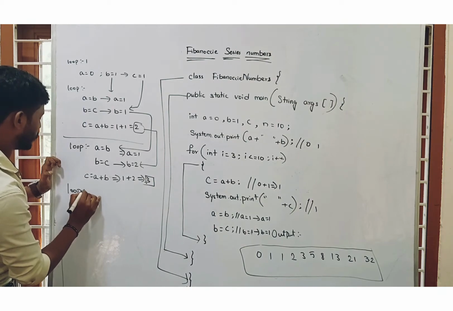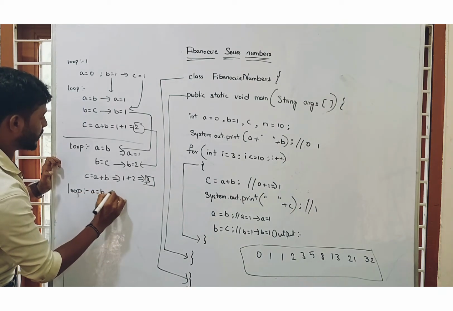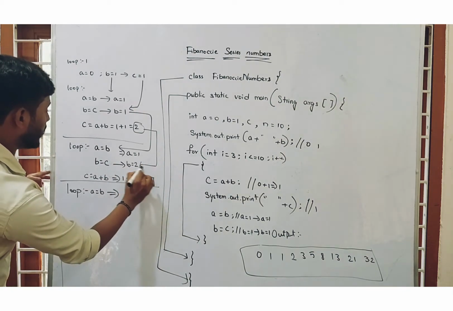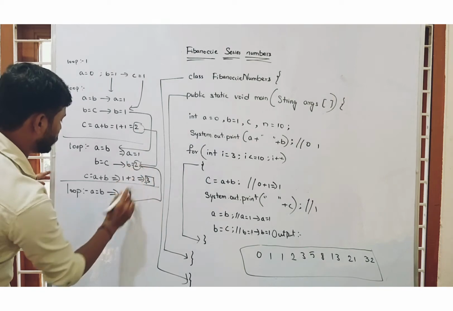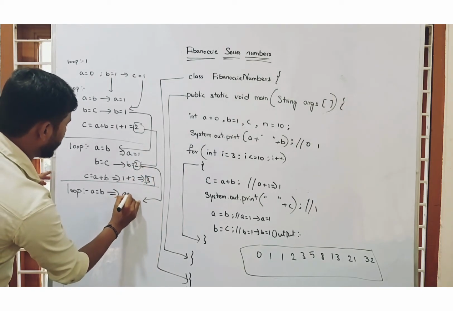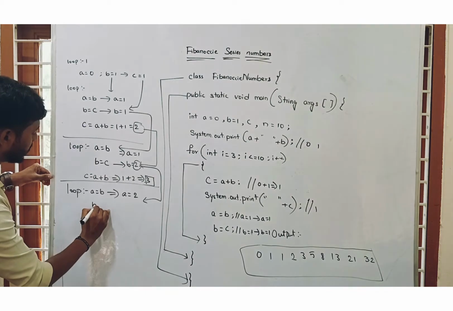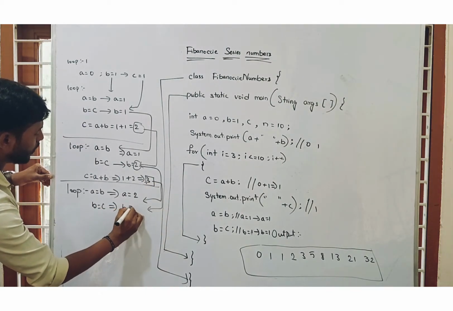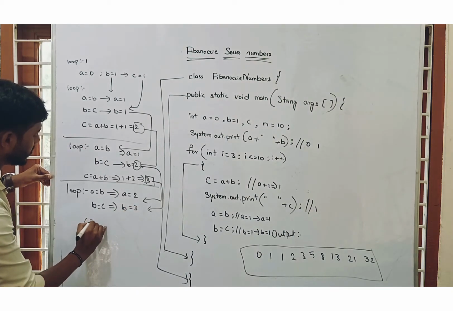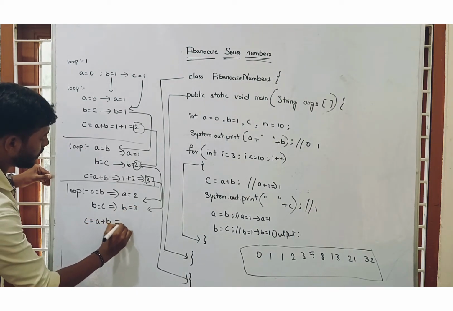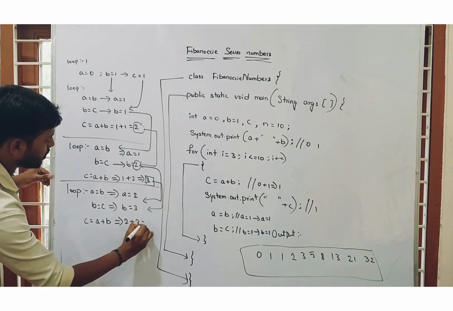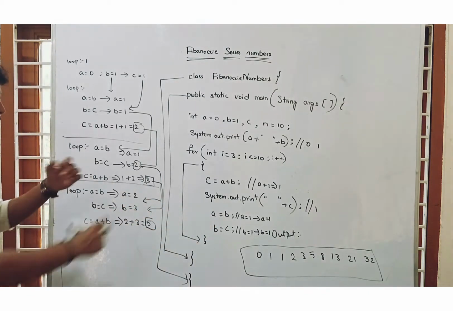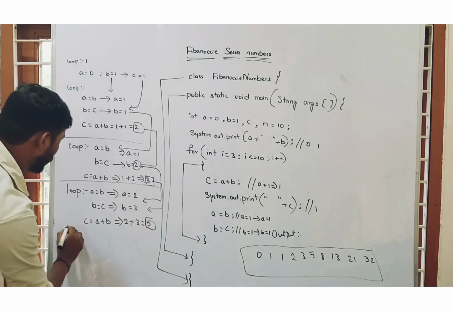And in another loop we are told that A equal to B. B value is already 2. So A equal to 2 and we are telling that B equal to C. What is the C value? C value is 3. So B equal to 3 and C equal to A plus B. Now let us see, 2 plus 3 equal to 5. Here I am telling that this is the program executing multiple times. Now we have got 5.